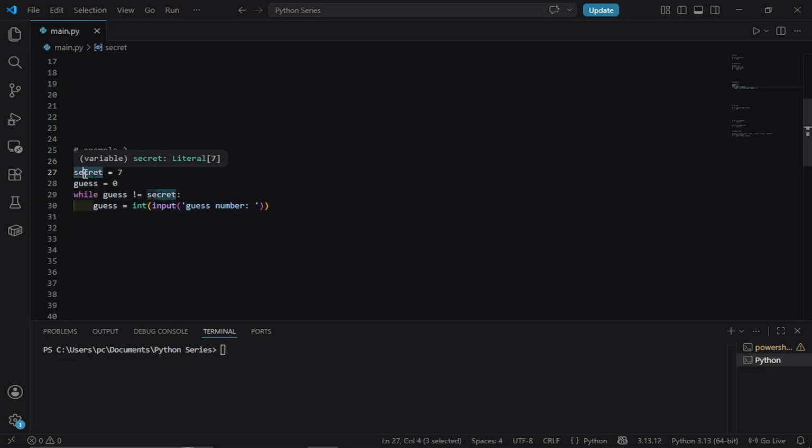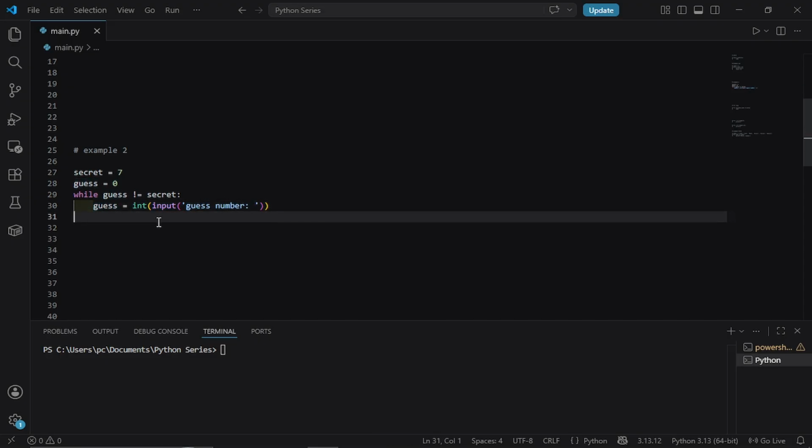You store the correct answer in a variable. Let us call it secret, and it equals 7. Then you create another variable called guess and set it to 0. You need this to exist before the loop starts, so Python does not complain that the variable does not exist yet. While guess is not equal to secret, keep going. Inside the loop, ask the user to enter a number, convert their input to an integer, and store it in guess.